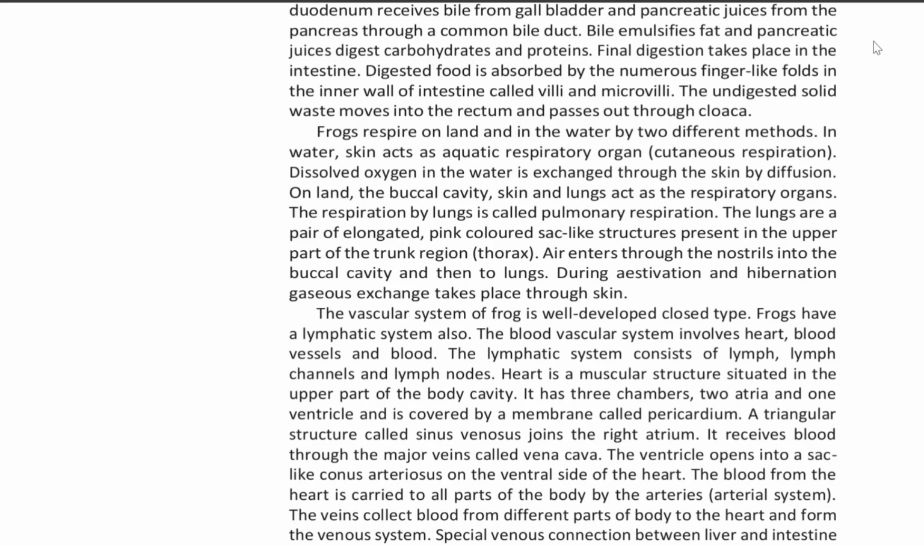The lungs are a pair of elongated pink-colored sac-like structures present in the upper part of the trunk region, that is the thorax. Air enters through the nostrils into the buccal cavity and then to the lungs. During estivation and hibernation, gaseous exchange takes place through the skin.